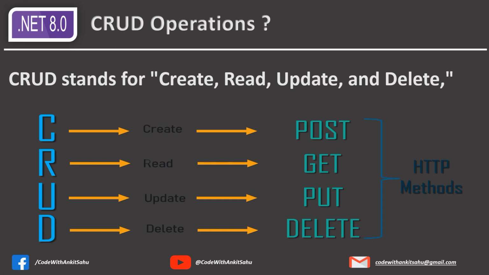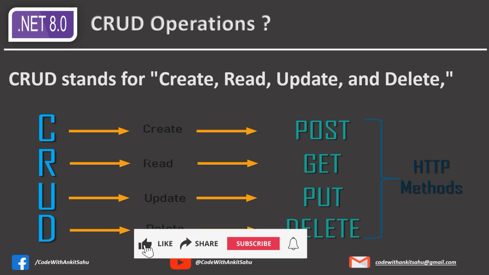R stands for read. We have a GET HTTP verb also to get data. U stands for update. We have PUT. It's used when you are updating a record in a Web API. D stands for delete. If you want to delete, then use the DELETE HTTP verb.